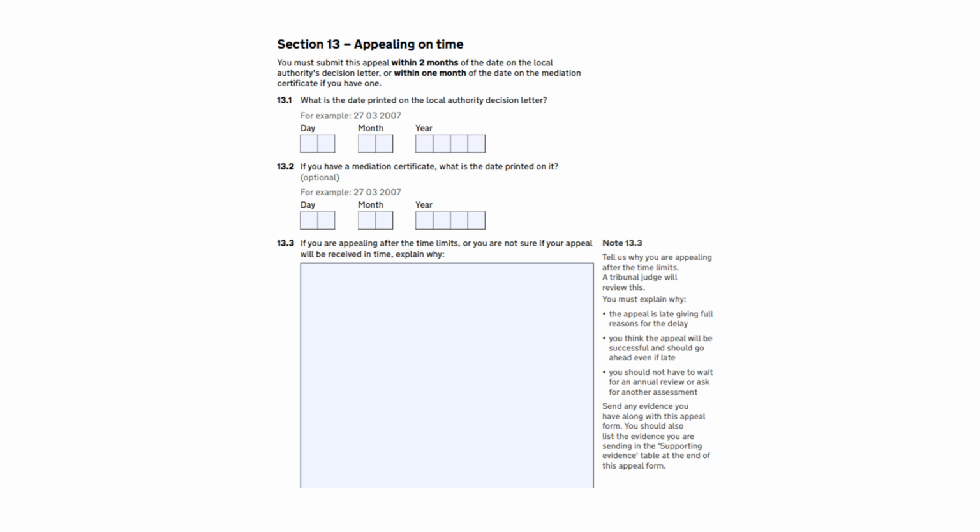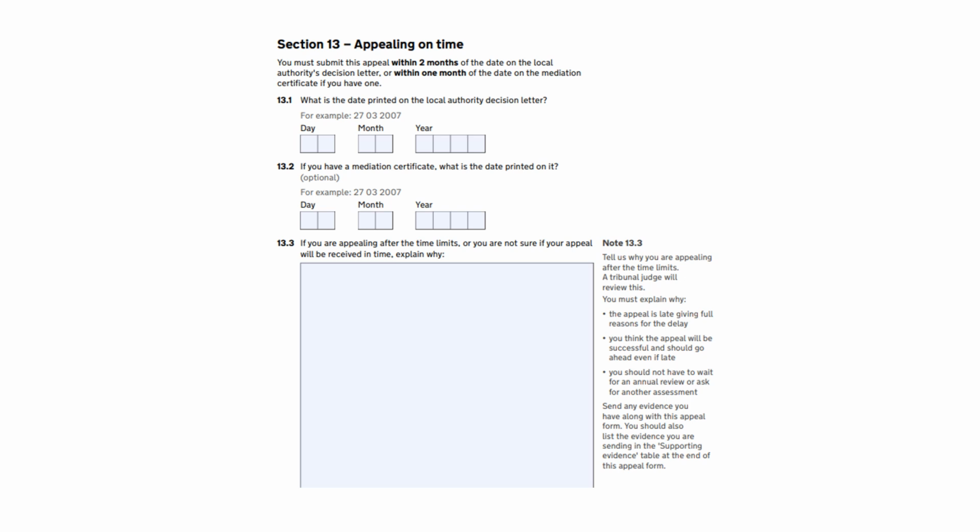You must have a final plan and not a draft plan to appeal, and the letter the local authority sent you should say in it that you have a right of appeal. You must send your appeal to the tribunal no later than 2 months from the date on the local authority's decision letter, or within 1 month of the date of the mediation certificate if this is later.